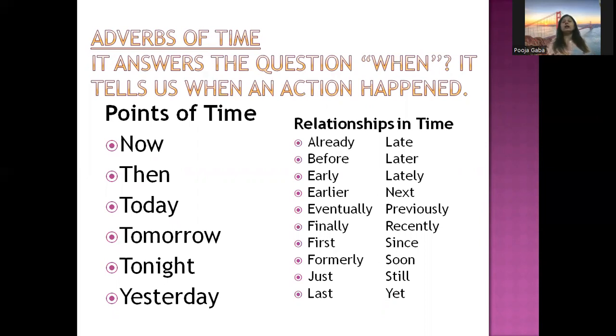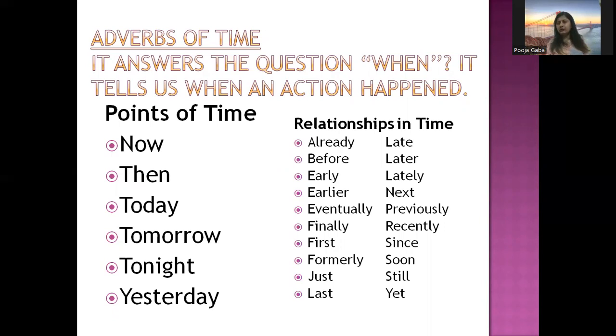The first one is points of time, which gives the exact idea of when exactly the work was done. Like, for example, now, then, today, tomorrow, tonight, yesterday. If I give an example, I climbed the mountain today. So when did I climb? Today. I will go to the market tomorrow. So when will I go? Tomorrow. So this gives an exact idea of time, that is, when exactly the work will happen.